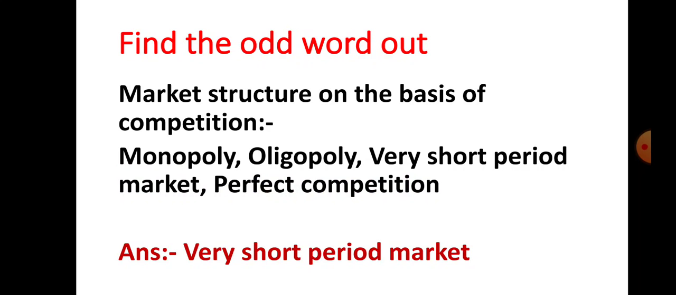Okay, so here they have given market structure on the basis of competition. All of you know what a market is and how markets are classified. Market is classified on the basis of period, on the basis of region, and on the basis of competition. Monopoly is given, oligopoly is given, very short period market is given, and perfect competition is given. Monopoly is correct here, oligopoly is also correct, and perfect competition is also correct. So these three types of market are classified on the basis of competition.